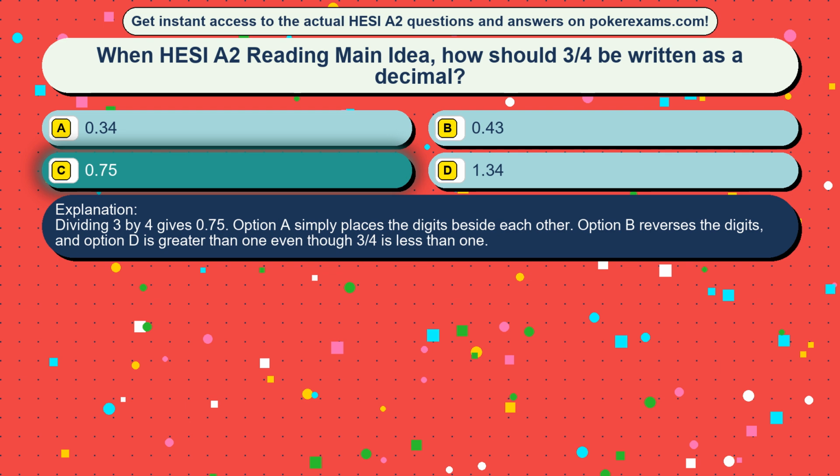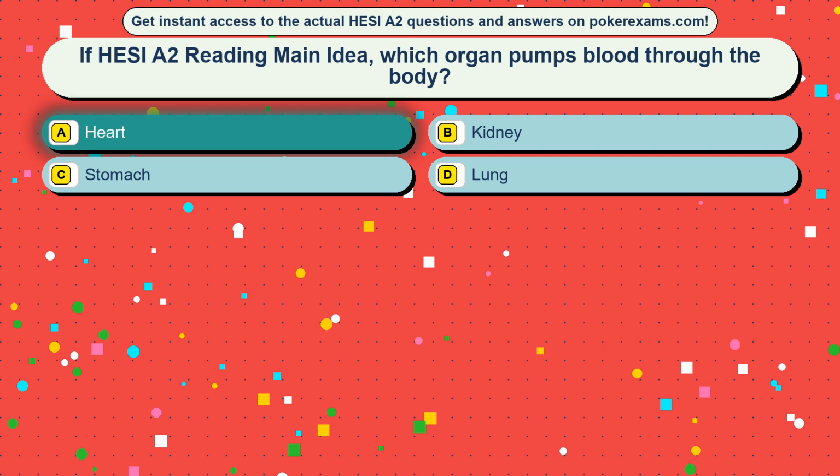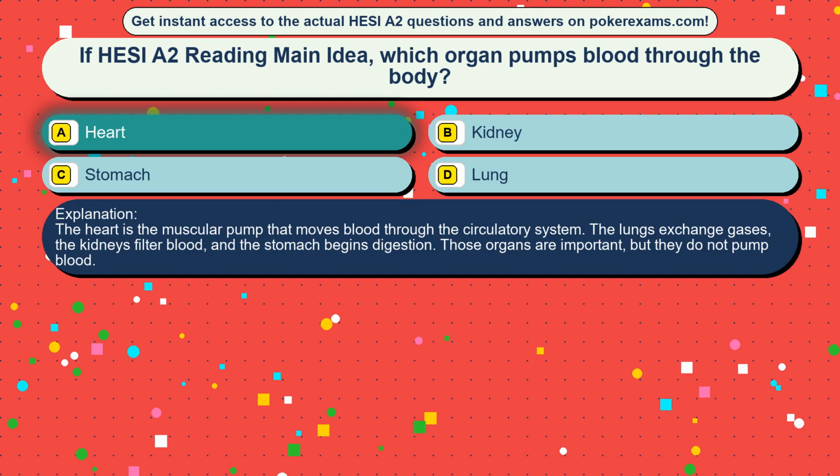Question 10. If HESI A2 reading main idea, which organ pumps blood through the body? Option A, heart. Option B, kidney. Option C, stomach. Option D, lung. The correct answer is option A, heart. The heart is the muscular pump that moves blood through the circulatory system. The lungs exchange gases, the kidneys filter blood, and the stomach begins digestion. Those organs are important, but they do not pump blood.